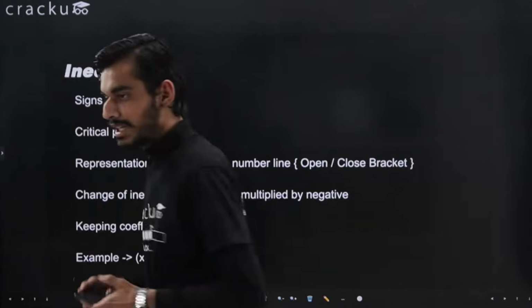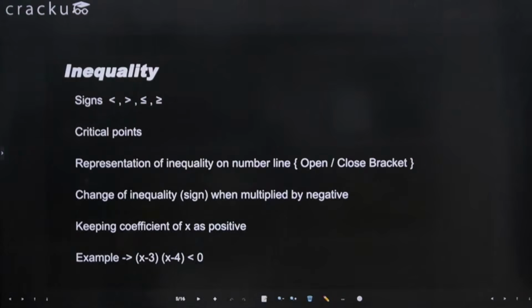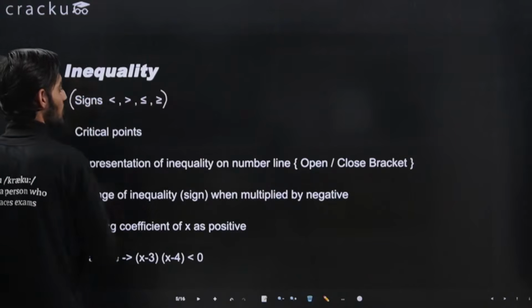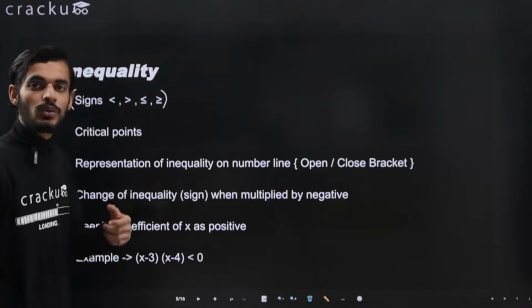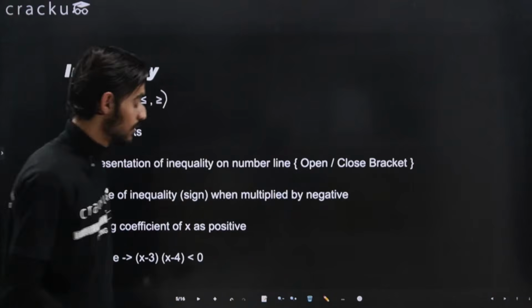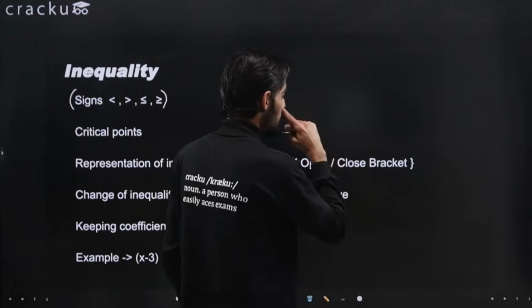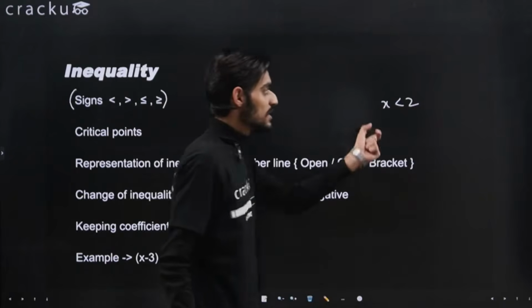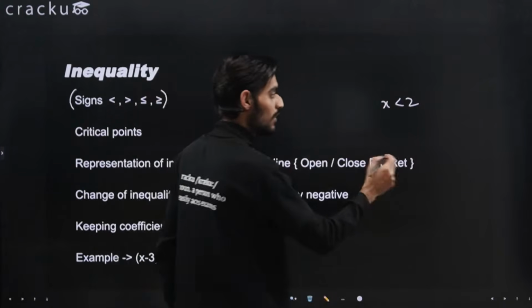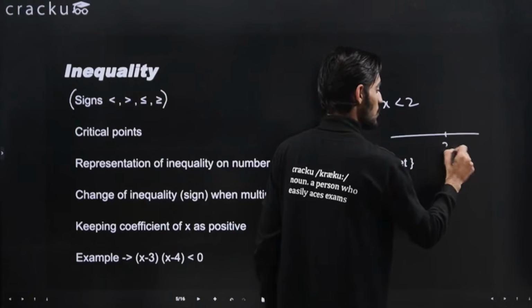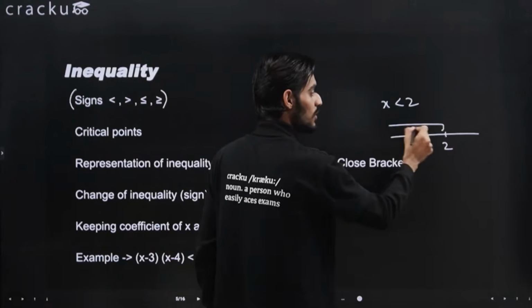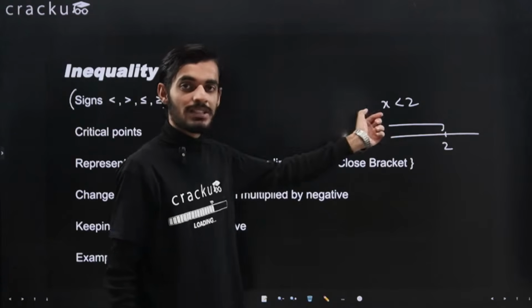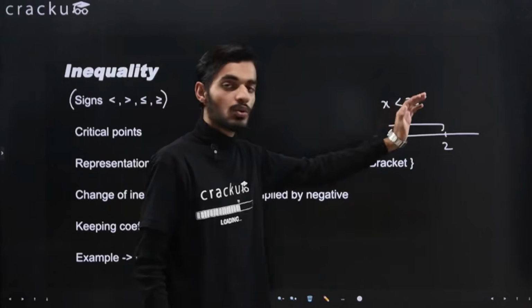Yeah. So starting with inequality. So basically we have these 4 signs that you will find when you will be solving questions from inequality. That is less than, greater than, less than or equal to, and greater than or equal to. Okay. So let's say if I write any variable x is less than 2. So this means the values of x will be less than 2. On the number line also you can say that if this is 2, then the values of x are less than 2. So the values that x can take will be 1, 0, -1 and so on. Right. So this basically means less than. जो x है वो 2 से छोटा होगा.